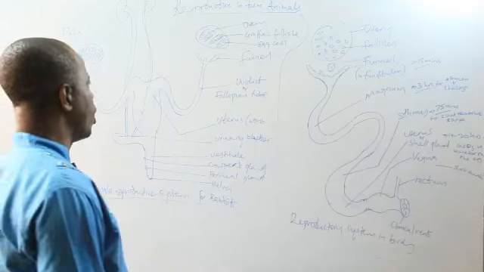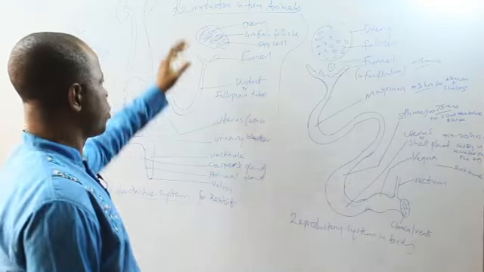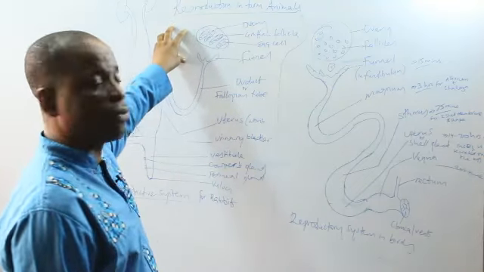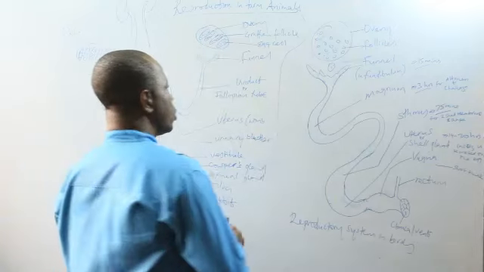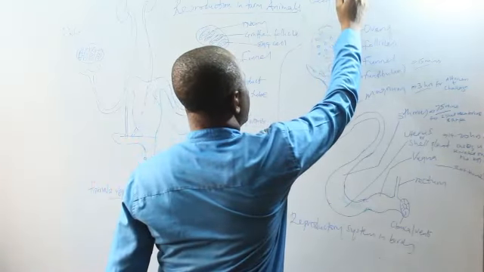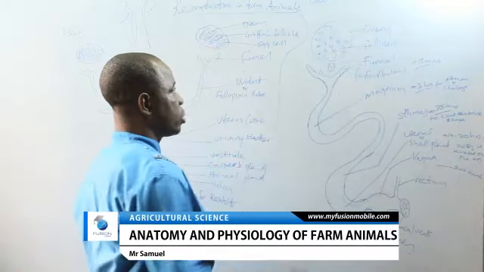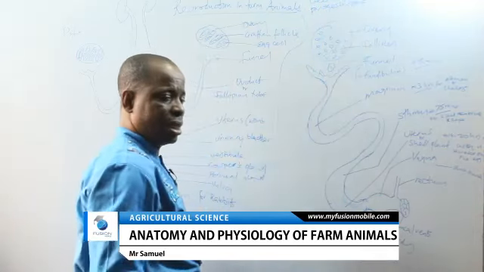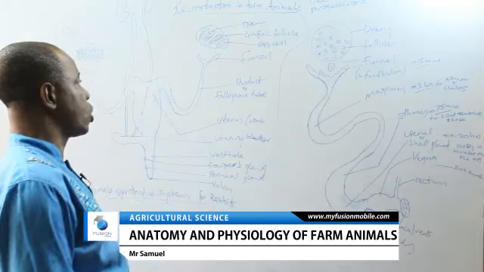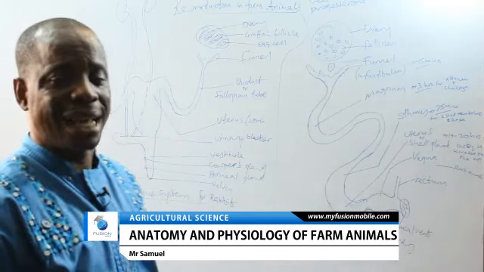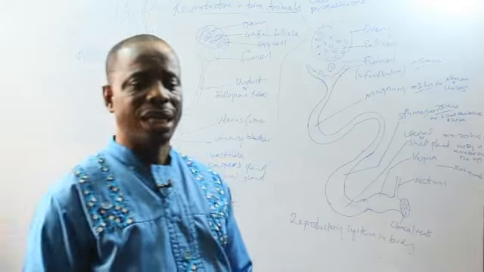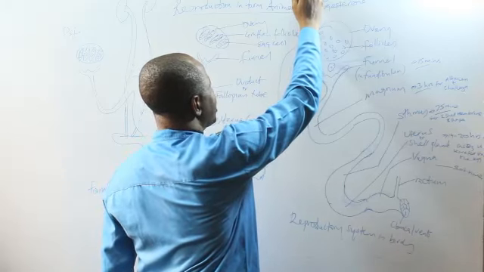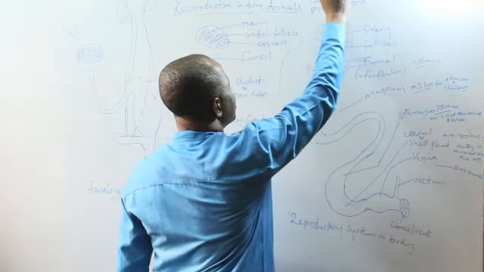Now, what are the functions of the ovary? The ovary is responsible for the production of most of the female reproductive hormones, such as estrogen, which is the hormone of heat, and progesterone, the hormone that sustains pregnancy, and other hormones that we are going to mention. The ovary is also responsible for production of the egg cell in a process known as oogenesis. The process whereby the ovary produces the female sex cell, which is the egg cell or oocyte, is known as oogenesis.